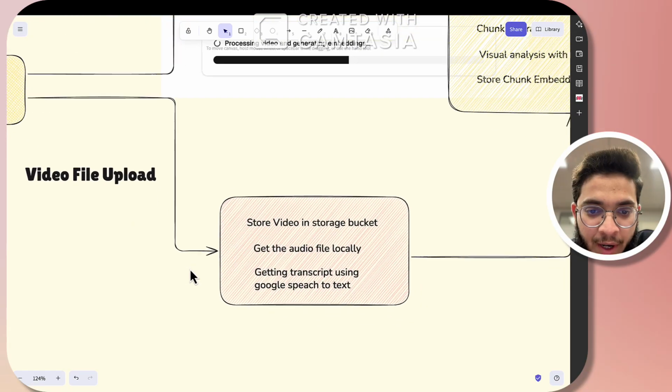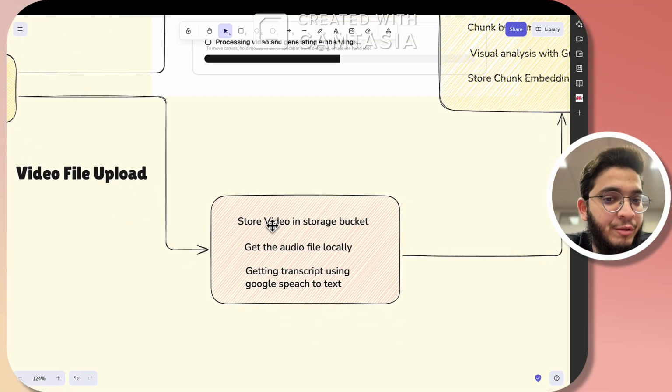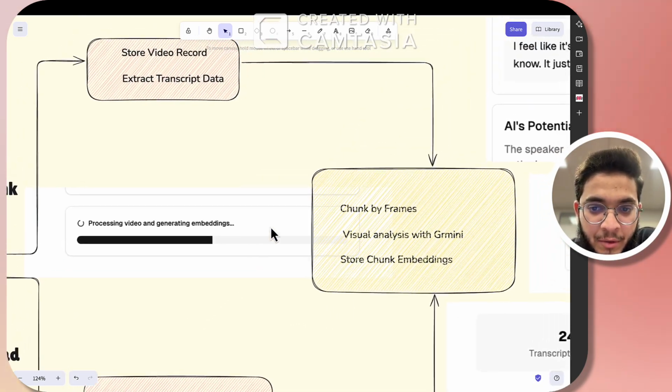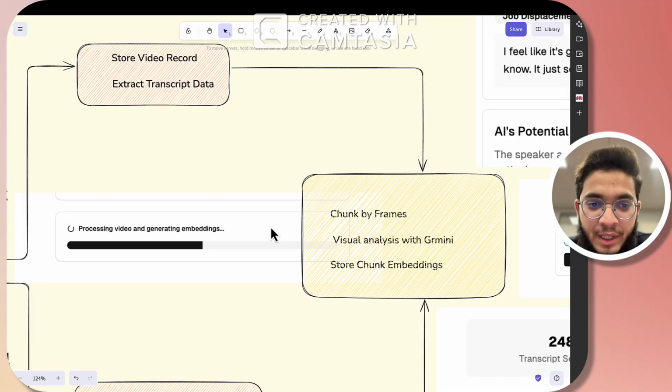And if we upload the file, I'm storing that video file in the Supabase bucket, and before uploading that, I'm getting the audio locally and passing that audio file to Google Speech-to-Text for transcription. Once we have the video ready and the transcript, I'm converting it into chunks and small segments of transcript and frames.